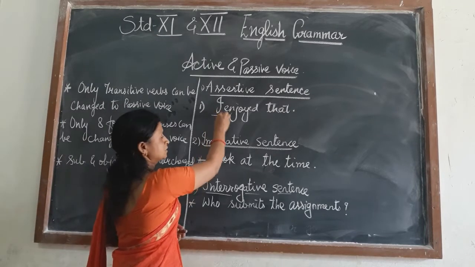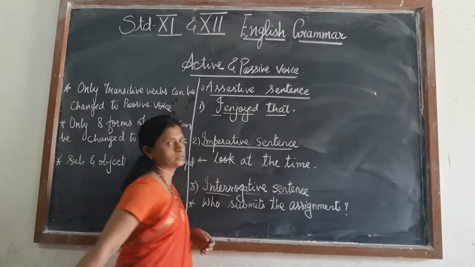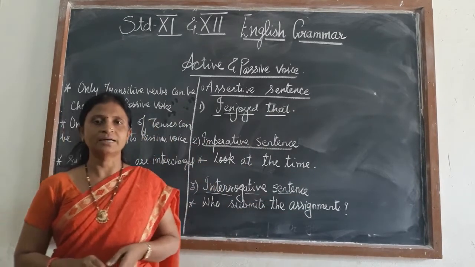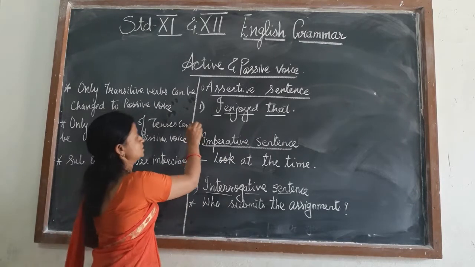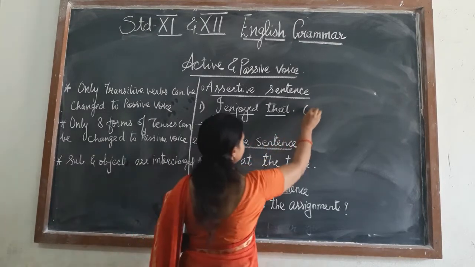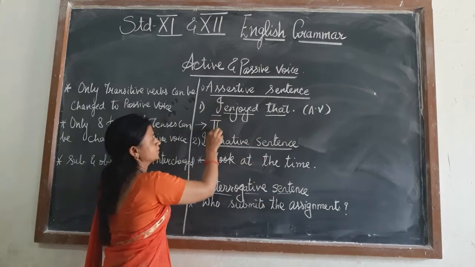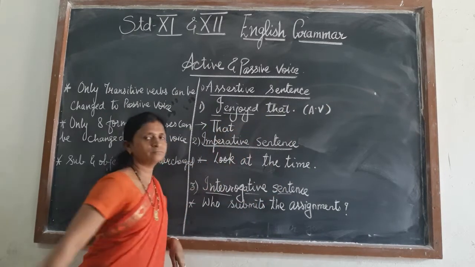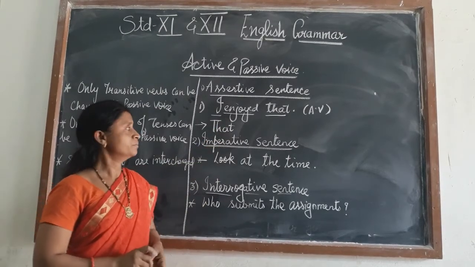I is the subject over here, enjoyed is the verb, and I enjoyed what? That. So that here is the object. When we are changing this sentence from active to passive, first we will use the object, that is that. After that, your verb: you see the verb is in which tense?